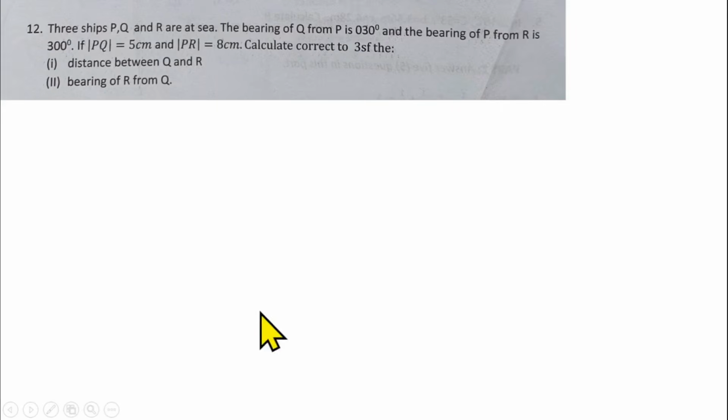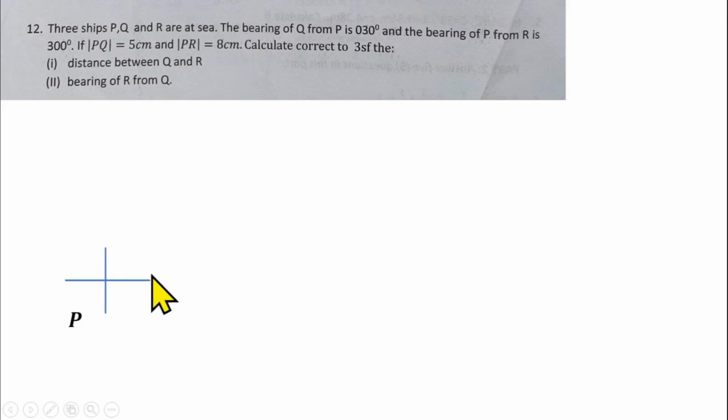So this is from bearing. The bearing of Q from P is 30 degrees. So what do we do? Draw a cardinal point to represent point P. Then the bearing of this Q from this P is 30 degrees. Because this is a 3-digit bearing, the angle is going to be at this point here.